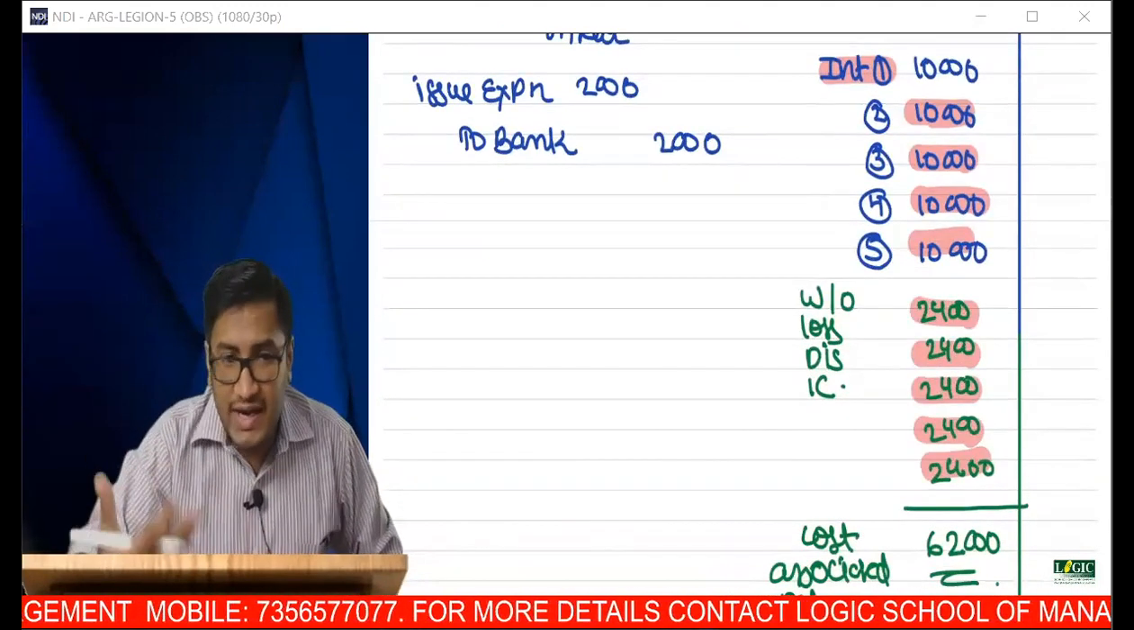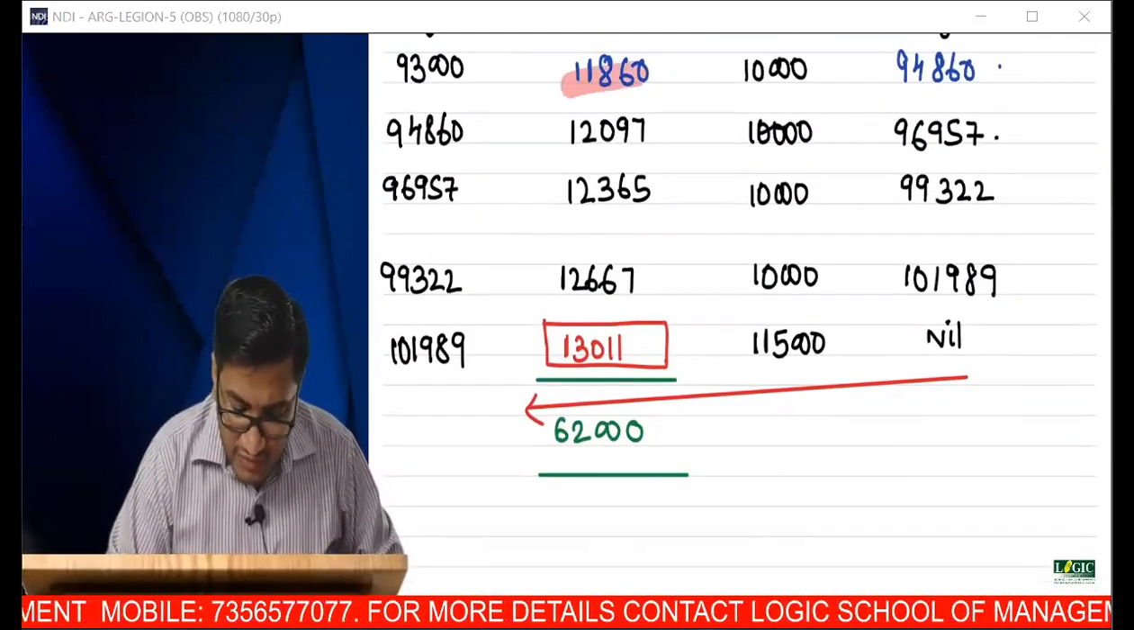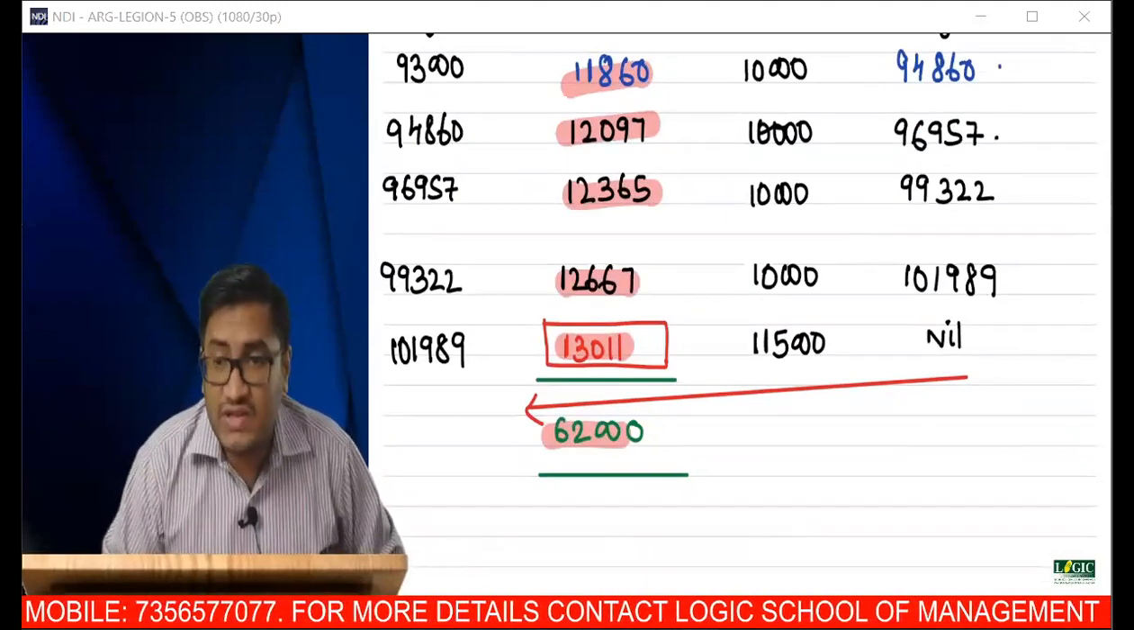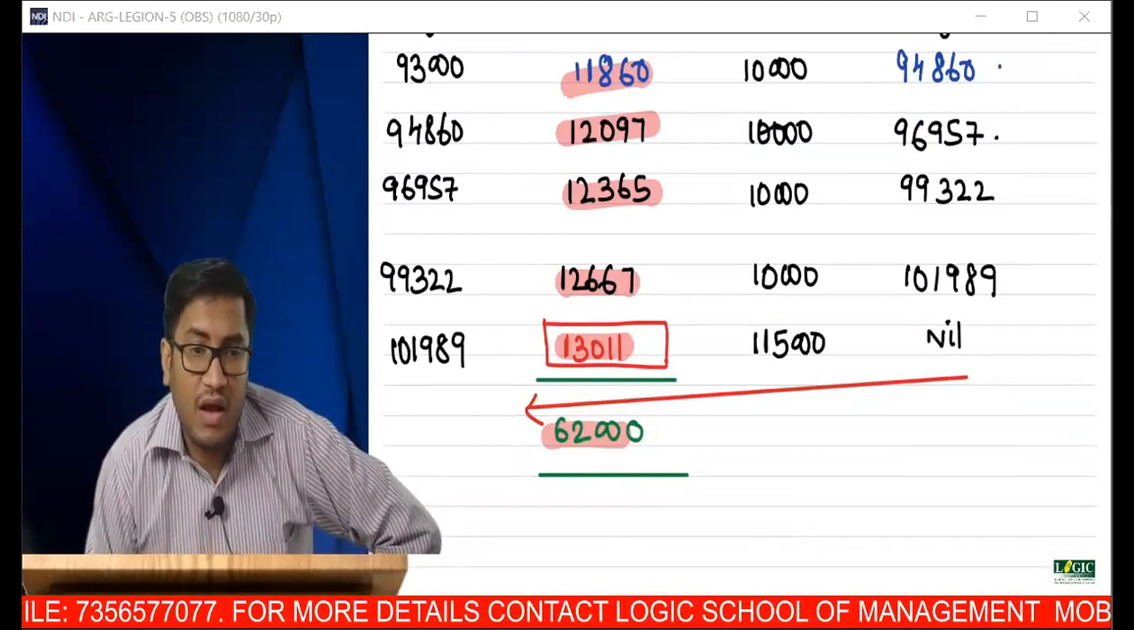Now, considering time value of money, you're saying that, sir, first year it should be 11,000. Second year it should be 12,000. Like that, you have done. And final answer is 62. This is how you should be doing the accounting. Are you able to get it?